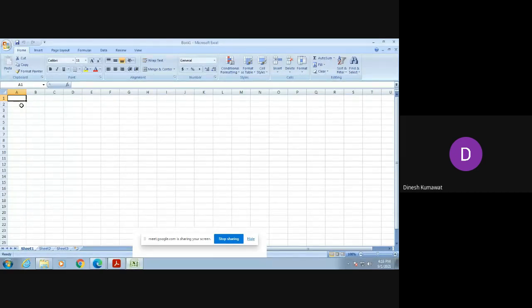So you pick any random cell and type the given formula as it is, that is equals ABS.